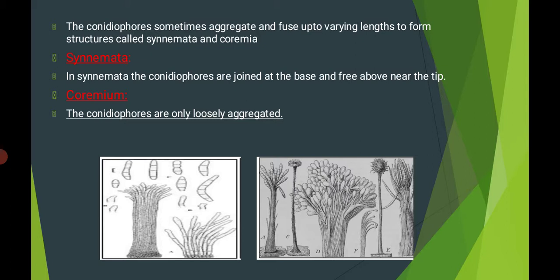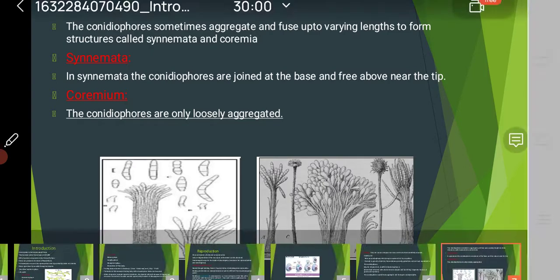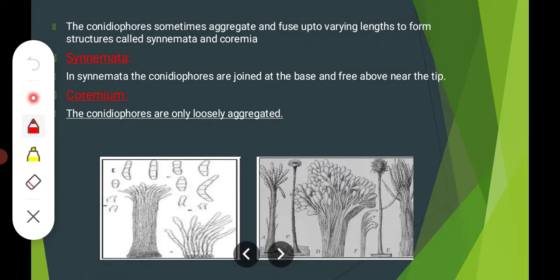So what happens in coremata? In coremata, the conidiophores are joined at the base and free above near the tip. And in corymbs, the conidiophores are only loosely aggregated.